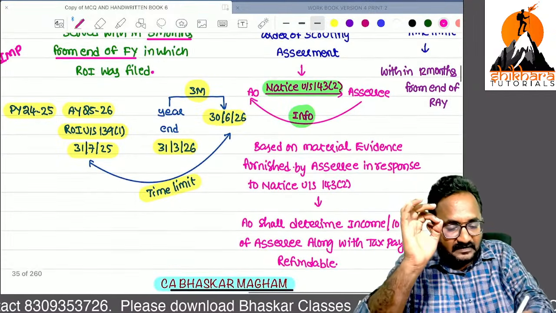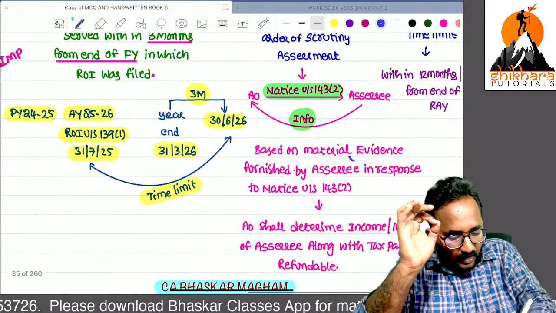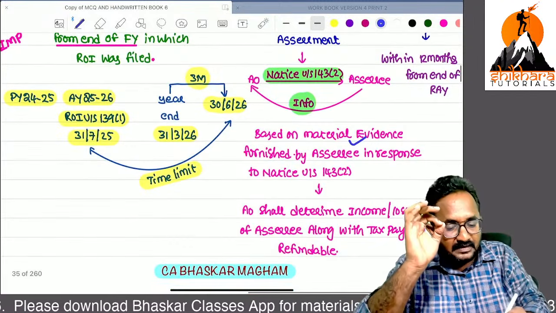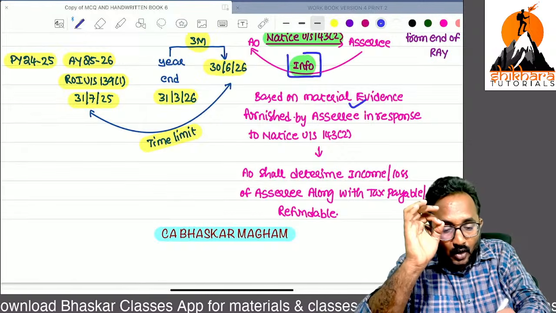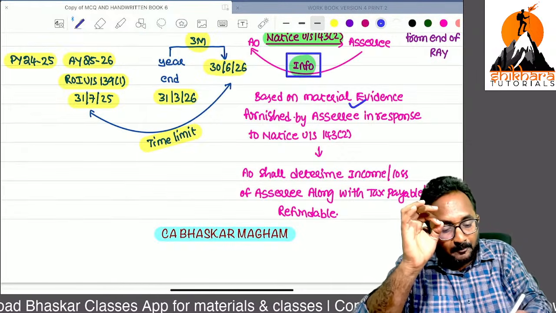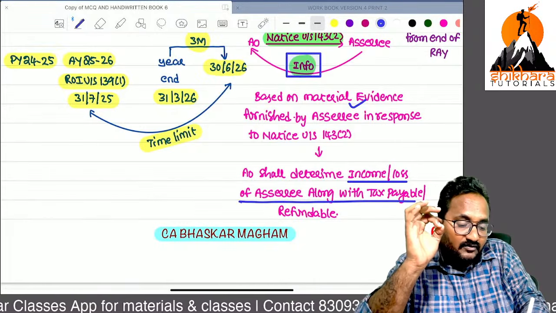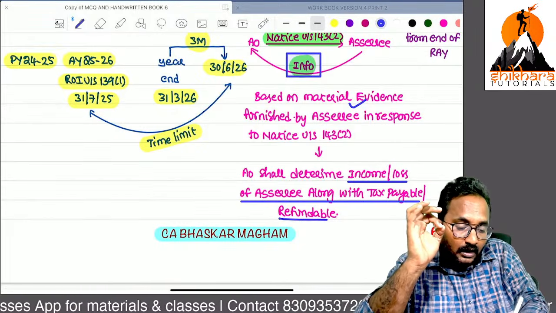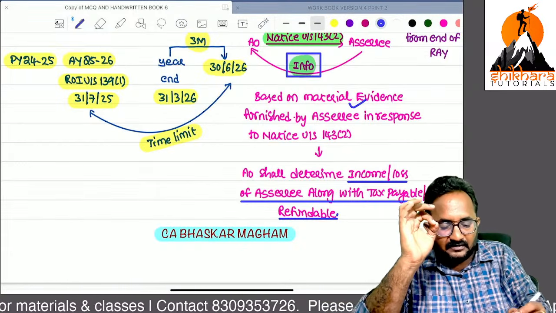So based on this information or material evidence, now the AO will compute the income or loss of an assessee along with the tax payable or refundable. Previously you declared some income.